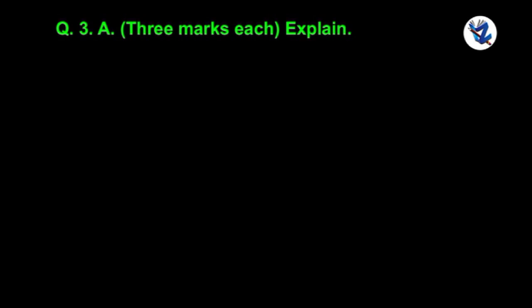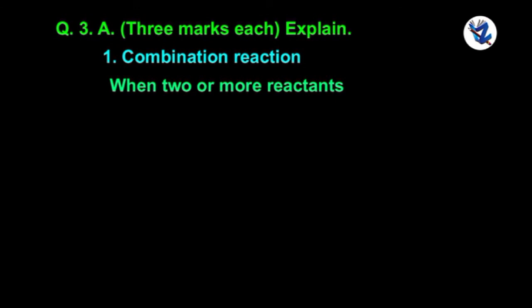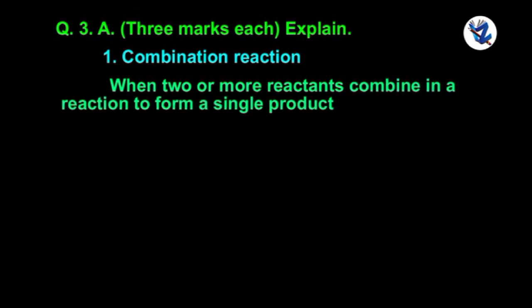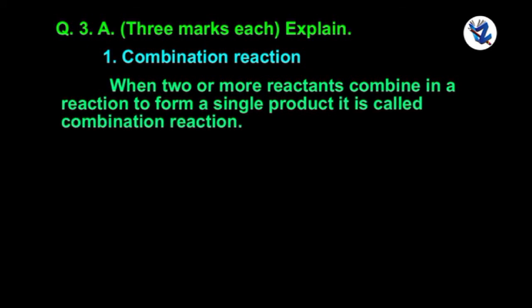Question 3a. 3 marks each. Explain. Combination reaction. When two or more reactants combine in a reaction to form a single product, it is called a combination reaction.